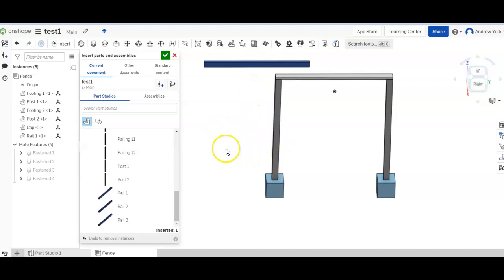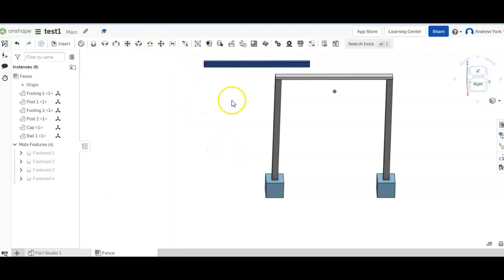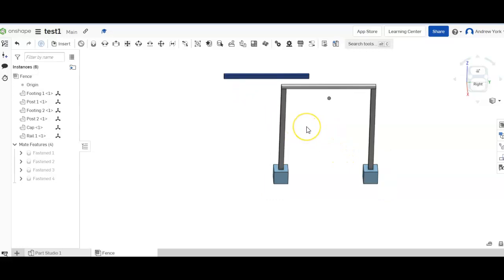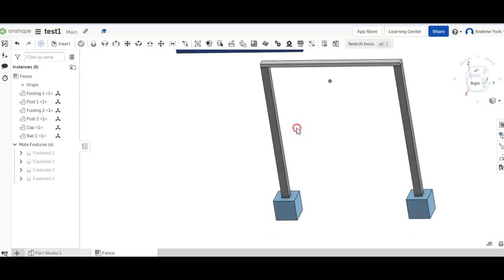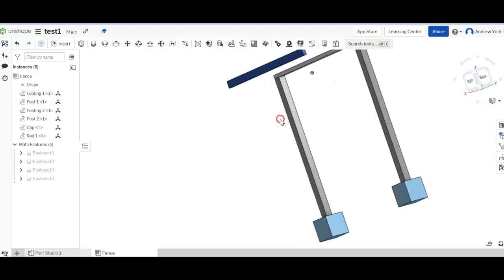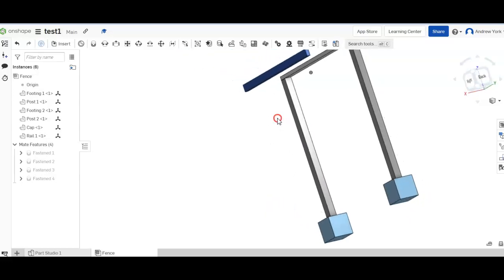And the rail, we're going to insert it at the very end of this here. We're going to insert in that corner.